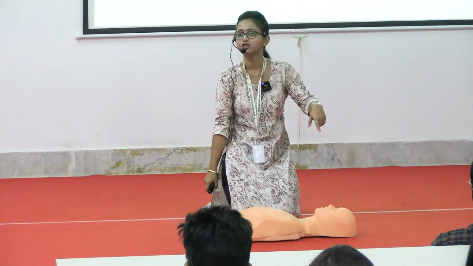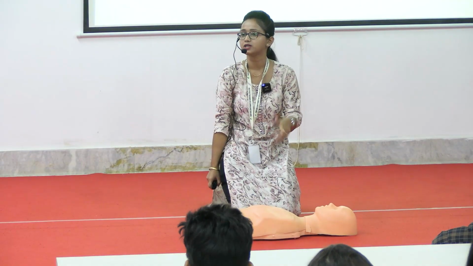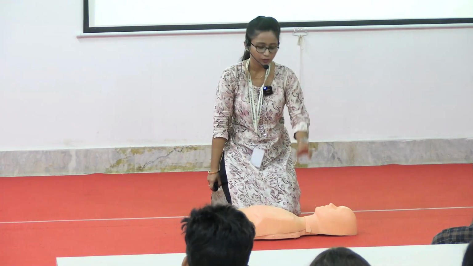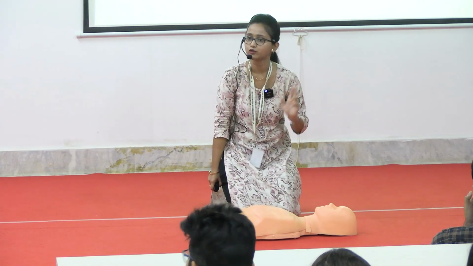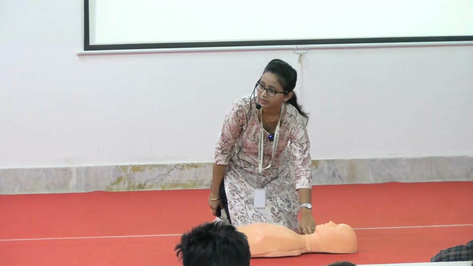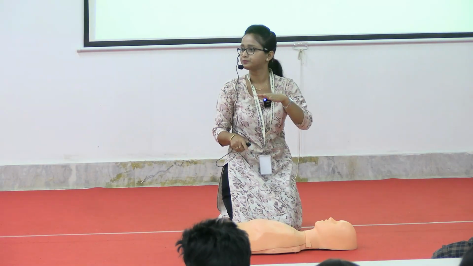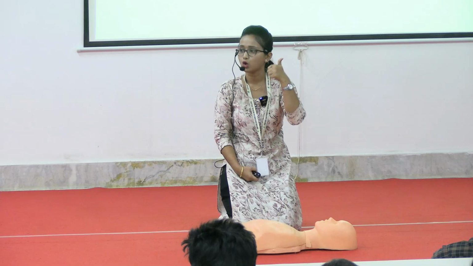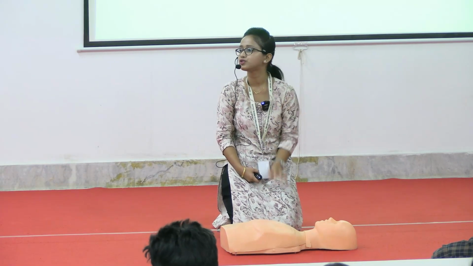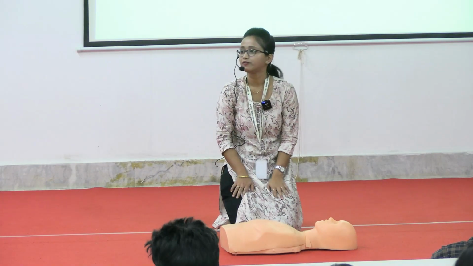During that time, you have to check for eye responses, whether there is any movement of any part, and whether the patient is breathing normally or abnormally. Then you check for the carotid pulse, as I told you how to do that. In this way, you are going to check for the radial pulse. And while doing that, you have to see the chest rise. If there is no pulse and no normal breathing pattern, then you have to straight away start CPR.